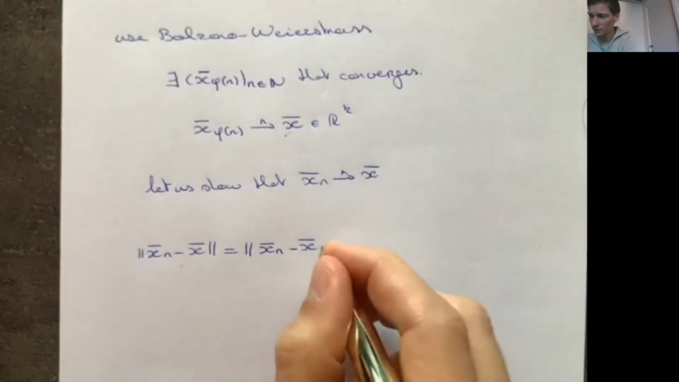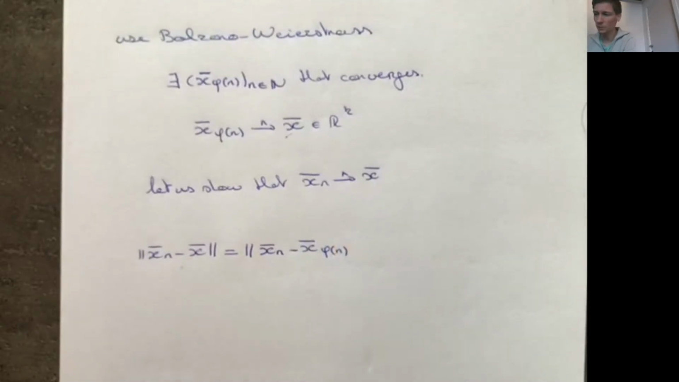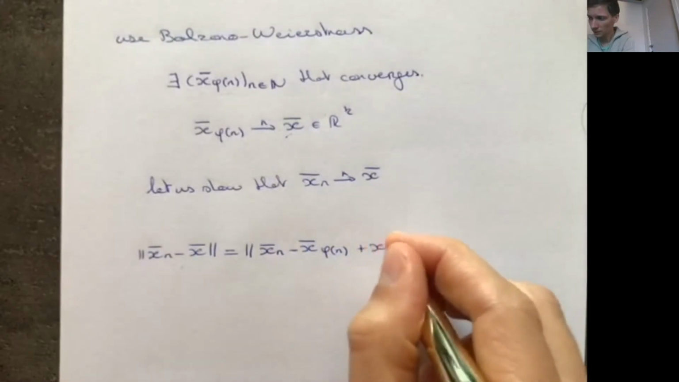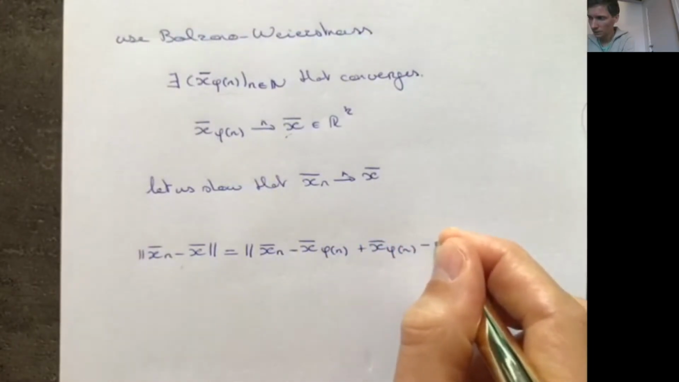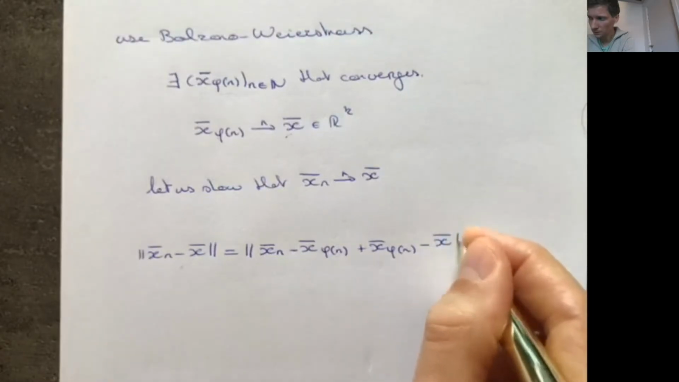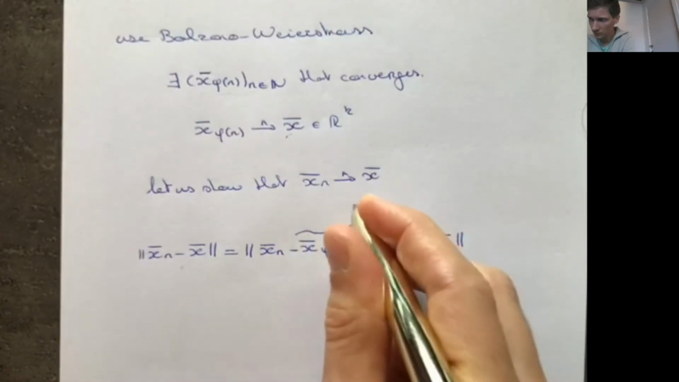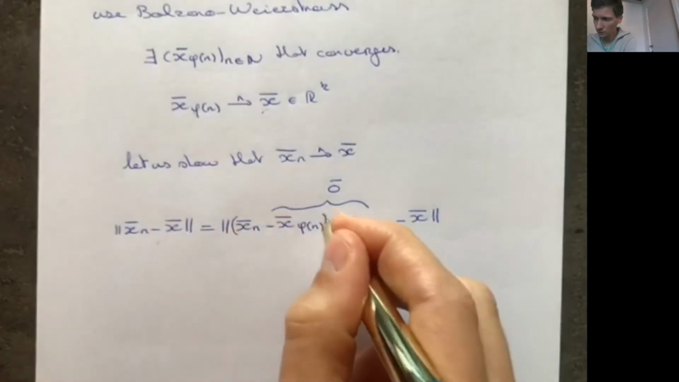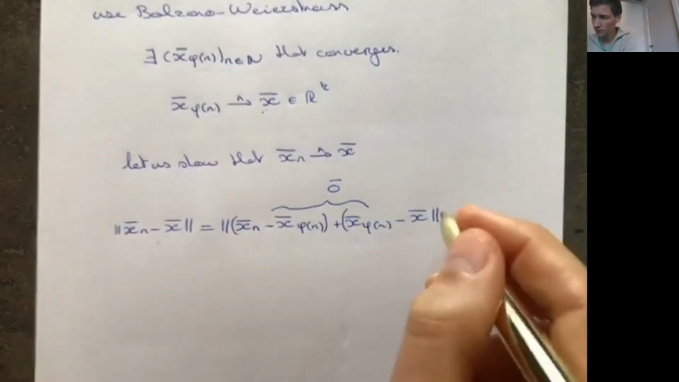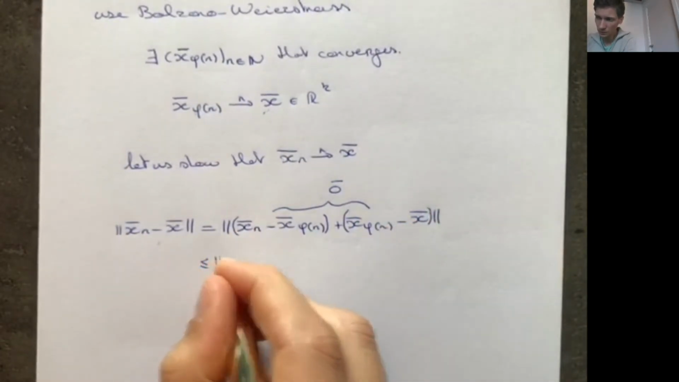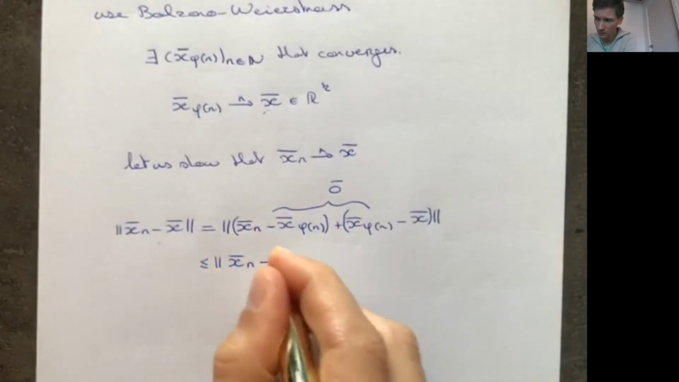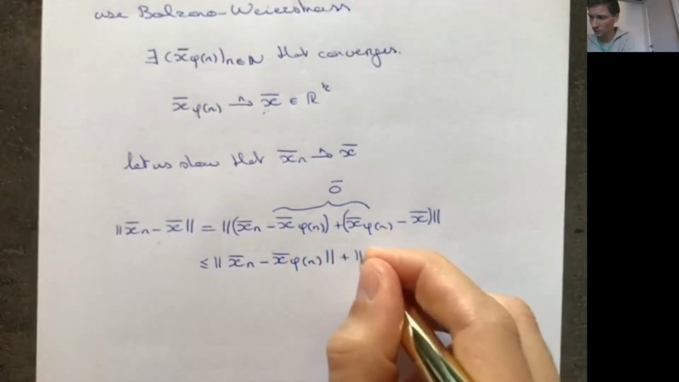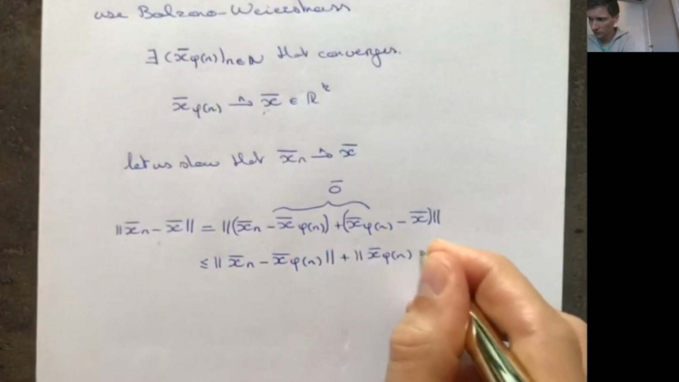So we take xn minus x, let's take x phi n, right? So this is the nth element in this subsequence here. And then we add the same one, and then we subtract x. So here we're adding the 0 vector. So we can gather these two, this sum together and this sum together, and then use the triangle inequality. So we have the norm of xn minus x phi n, plus the norm of x phi n minus x.